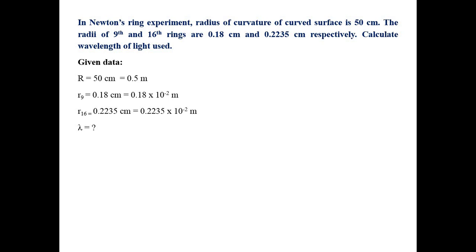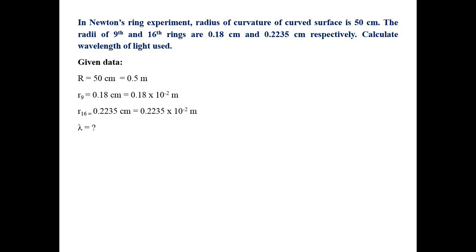Now first calculate d9 and d16. Then you have to find out what will be the p over here. Once you get d16 and d9, you can put those values in the formula. From the ring numbers you can calculate the value of p, and by putting all those values in the formula, you will get the wavelength, that is lambda.